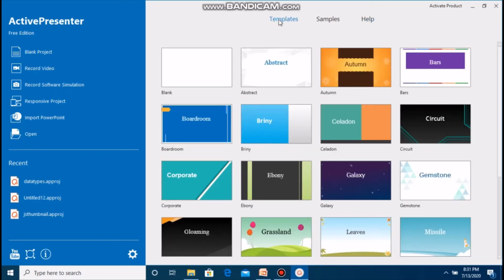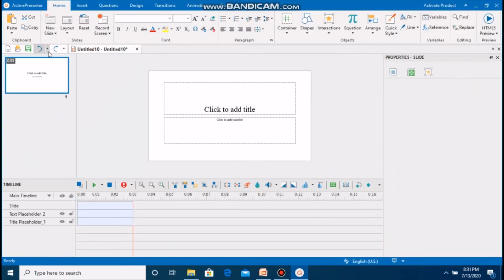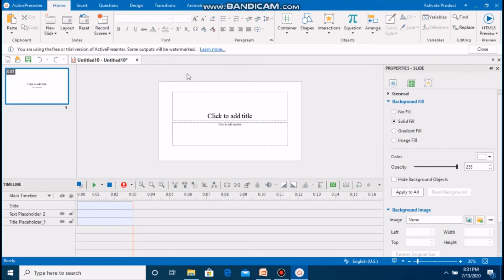So friend, we start with our first ActivePresenter. For that we must know the integrated development environment of ActivePresenter. Then we start from this blank project. This blank project allows you to create an empty project and leads you to the next area, which is known as the workspace. Friend, this complete screen is known as the workspace. After the startup page, when we select blank project or any recorded video, it opens a workspace.